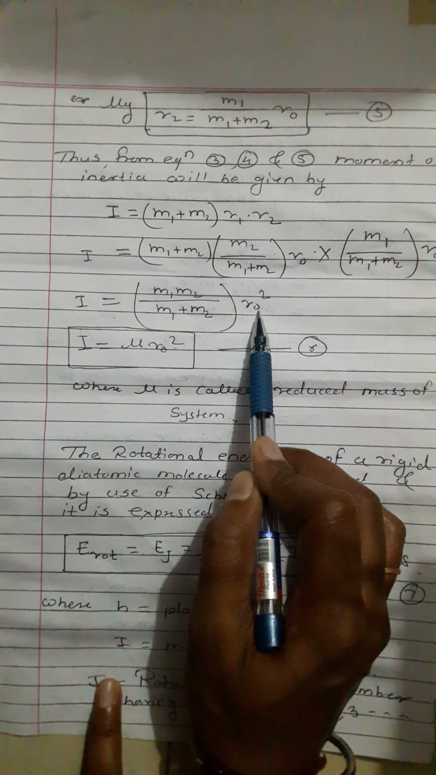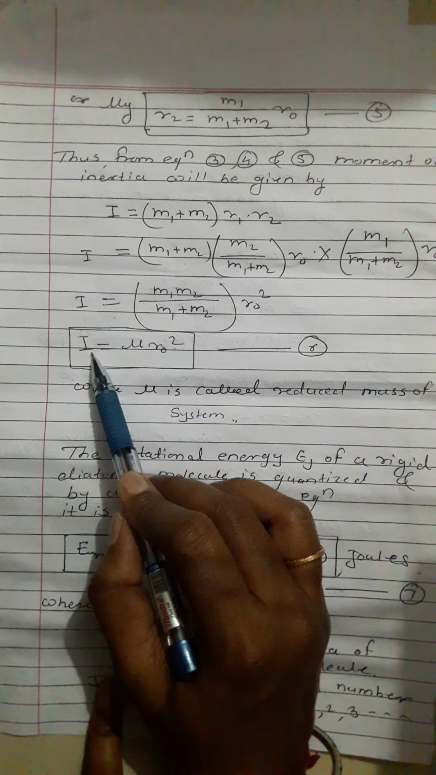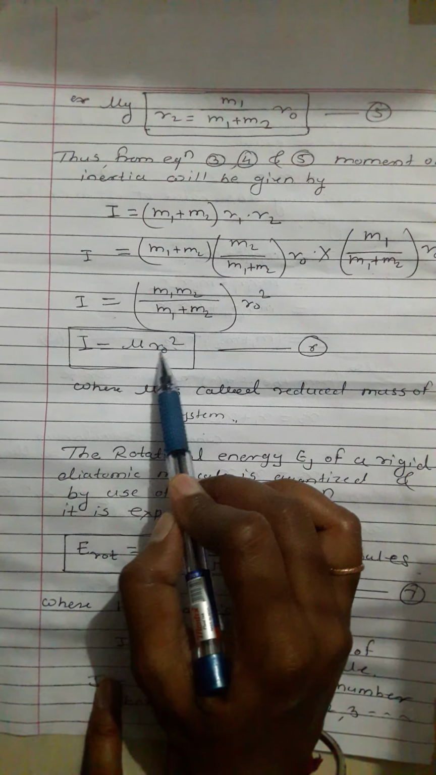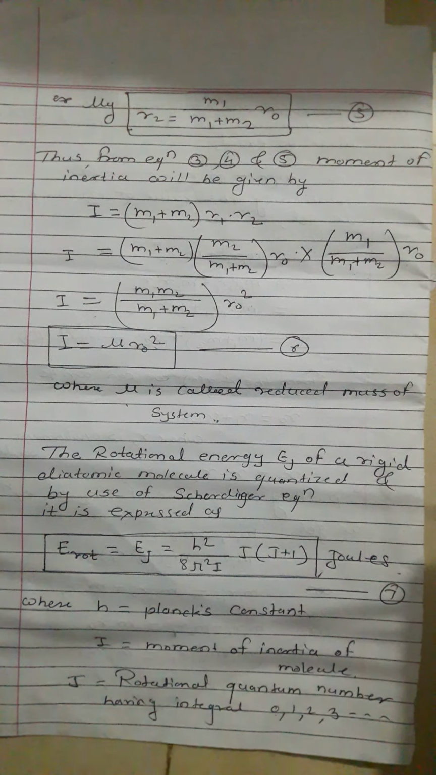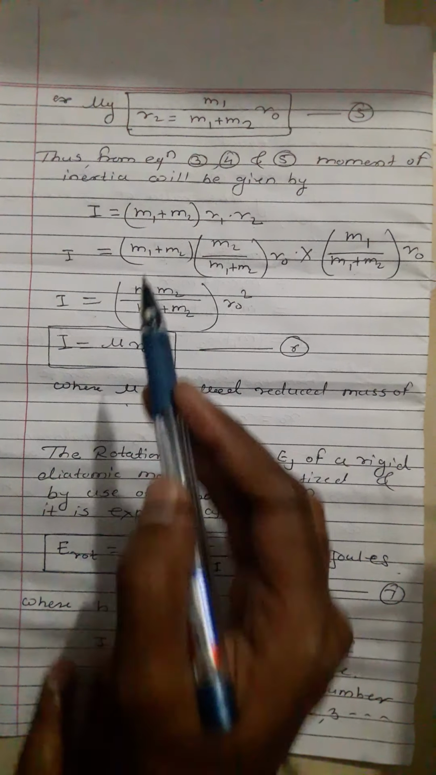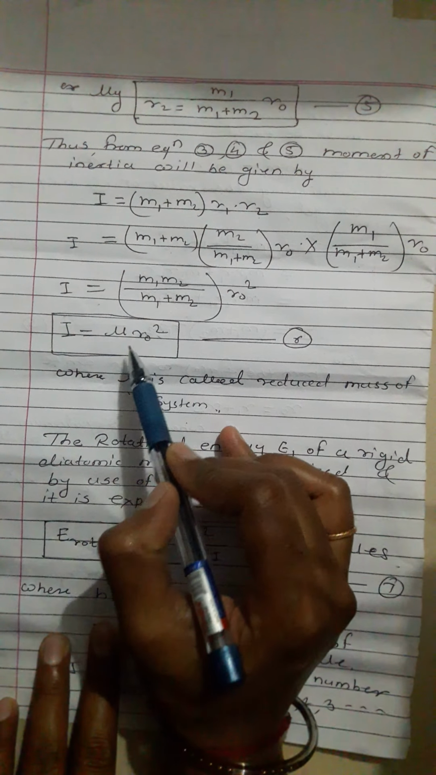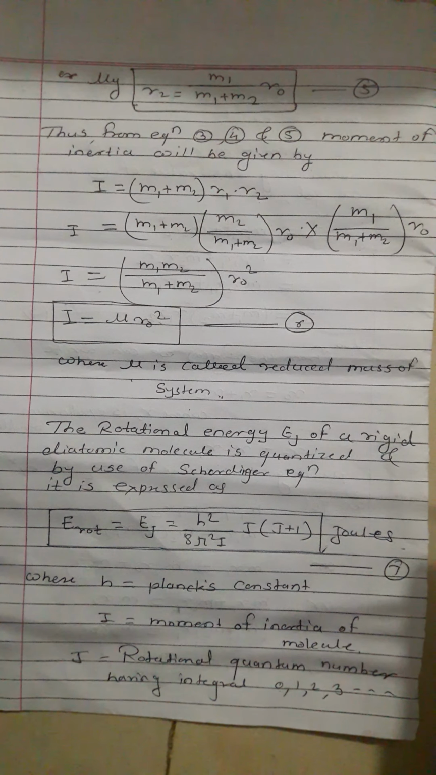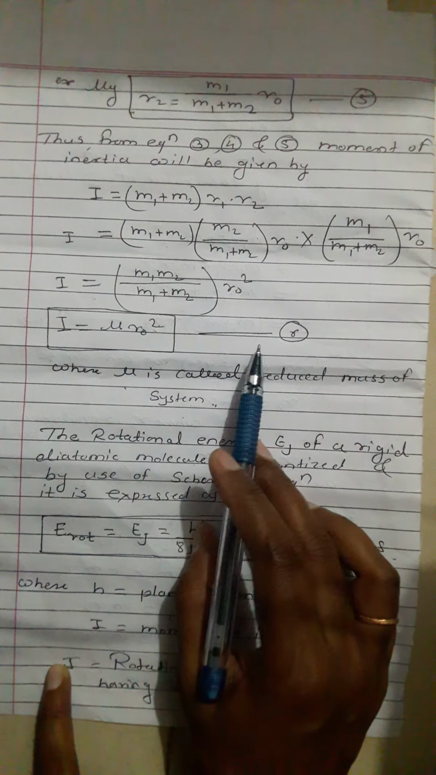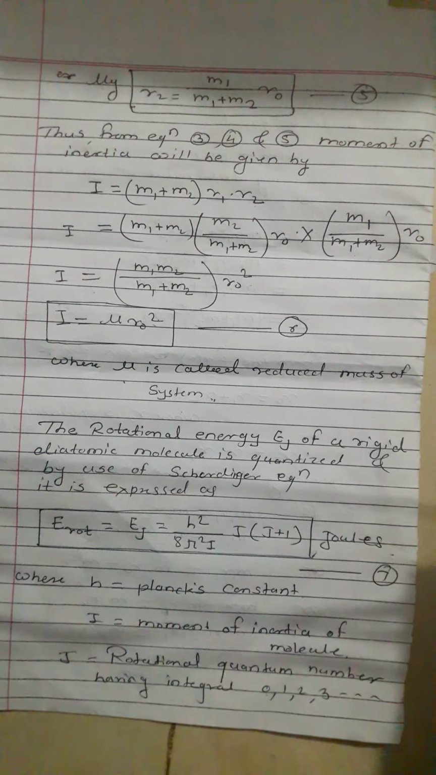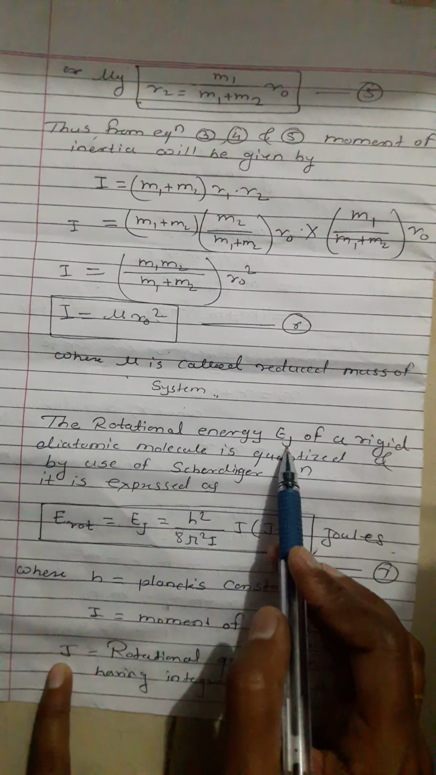Therefore, I is equal to m1 into m2 upon m1 plus m2 into r0 square. So the moment of inertia I is equal to mu into r0 square, where mu is called the reduced mass of the system. This one is equation number 6.